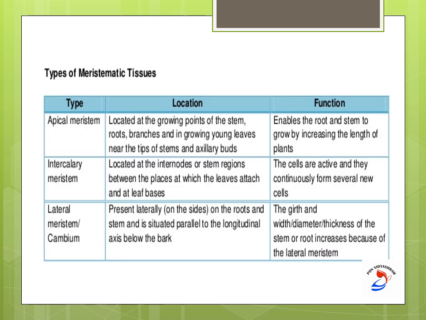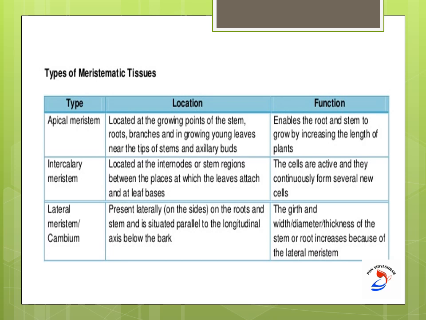So you can see the different types and their location and their function. This is a very important topic, and we have to memorize the location and the function. First is apical meristem. They are located at the growing points, as we already saw, at the top of the stem and the end of the roots, and you can see them in the axillary buds. What is the main function? They help the plant to grow lengthwise. The height of the plant is determined by the apical meristems.